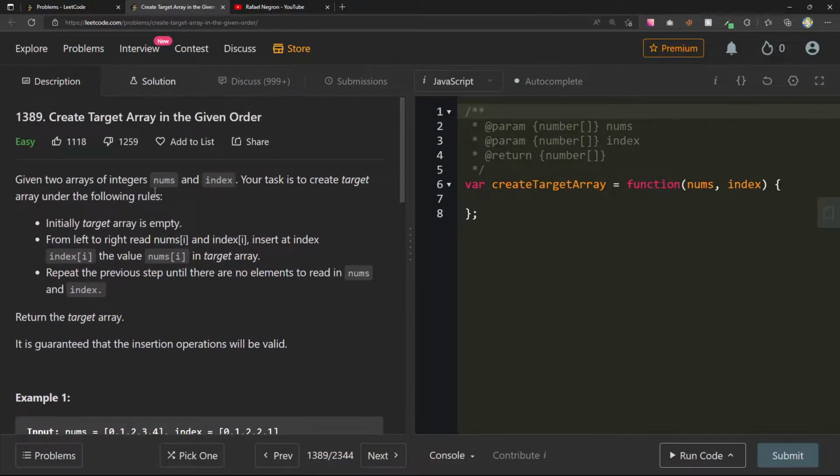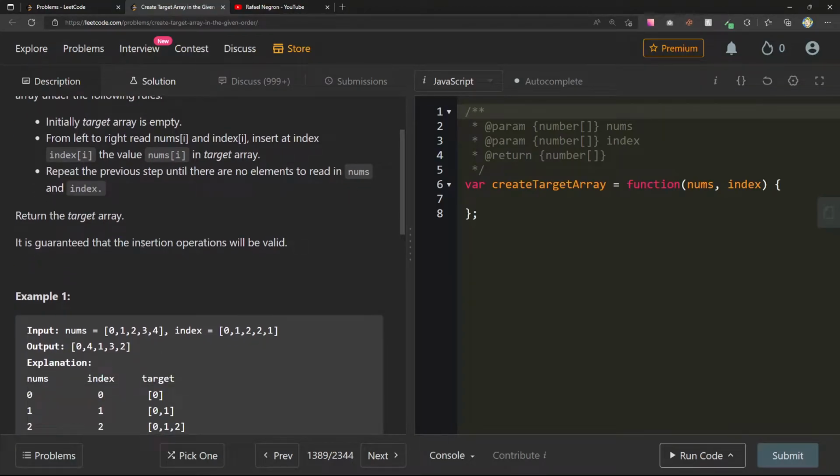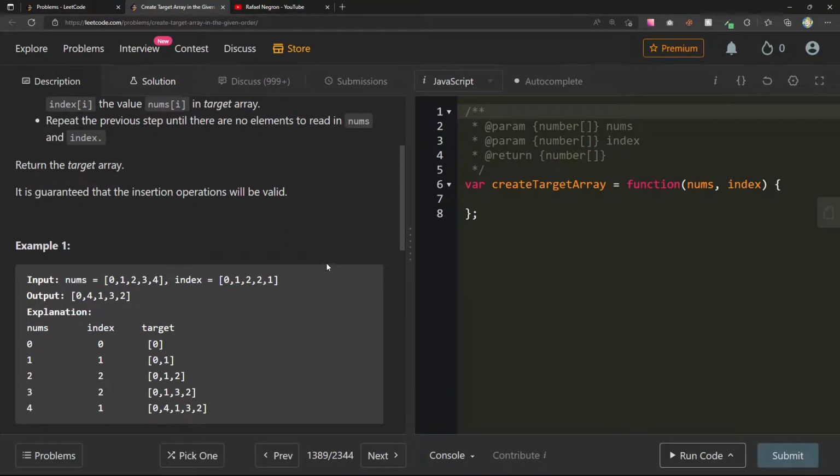So let's go ahead and read this and think about how to do it. Given two arrays of integers nums and index, your task is to create a target array under the following rules. Initially, the target array is empty. From left to right, read nums[i] and index[i], and insert at index index[i] the value nums[i] in the target array. Repeat the previous step until there are no elements to read in nums and index. Return the target array. It is guaranteed that the insertion operations will be valid.